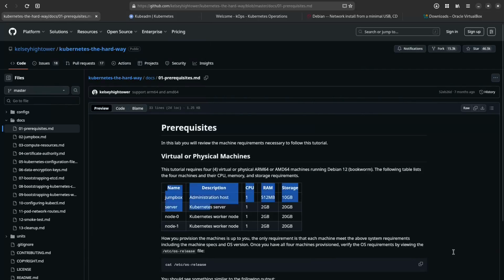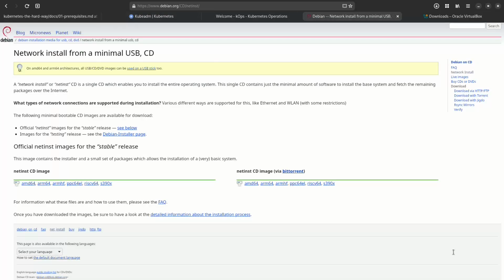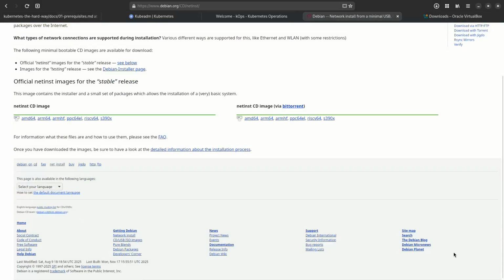So we have to create these virtual machines. All of our virtual machines will be running Debian operating system. You can go on this page and click on this button to download the AMD image of Debian. This will download Debian 13. That's the latest version currently, and you can install that. That's fine. Once both Debian is downloaded and VirtualBox is installed, you can open VirtualBox.